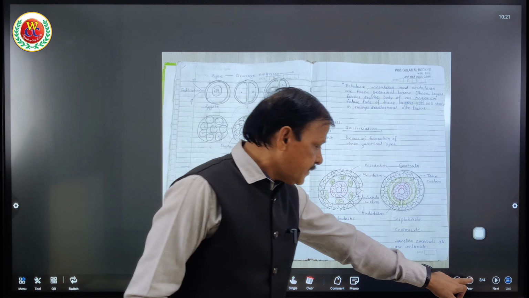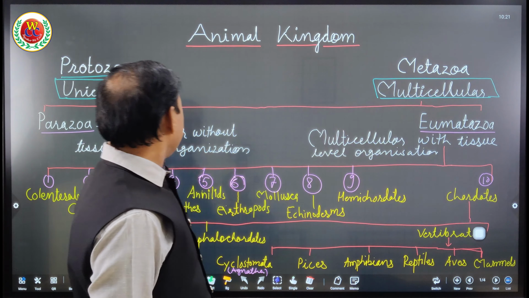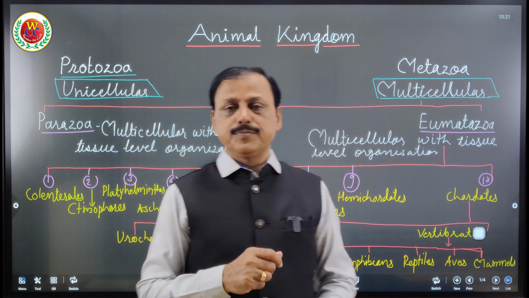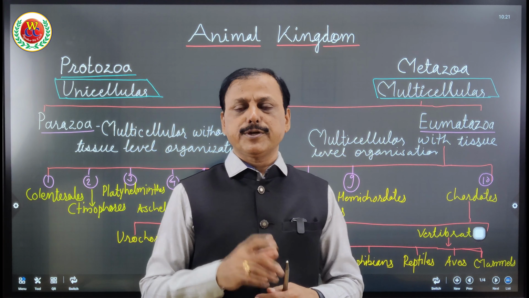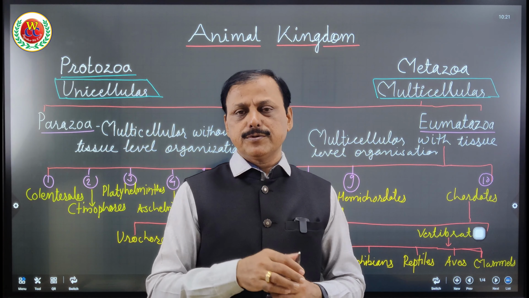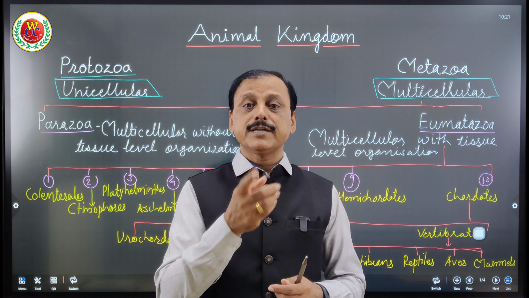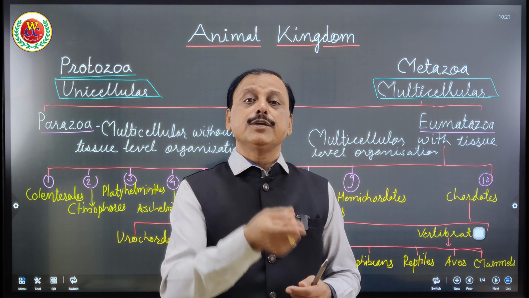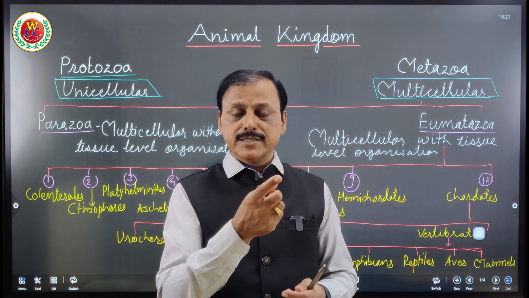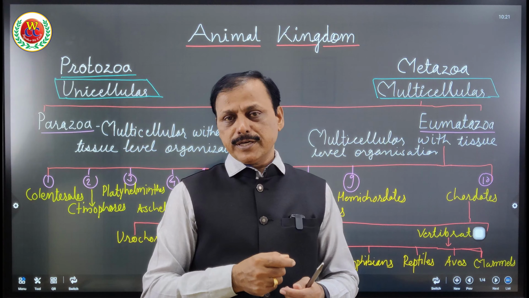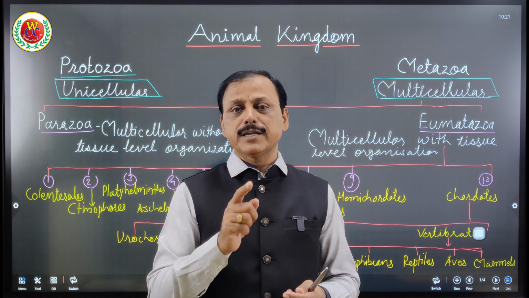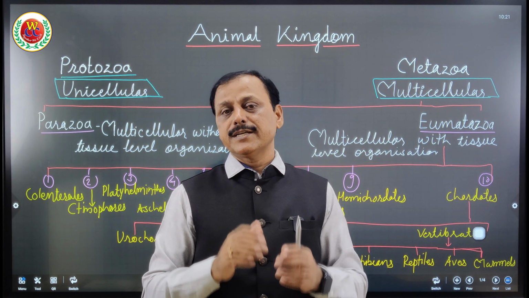That protozoa and parazoa were the beginning of evolution of life on the earth. I hope you know that around 3,500 million years ago, when the first cell began to form, it developed into protocell, coacervate, prokaryote, eukaryote with cellular level organization, eukaryote with tissue level organization, then eukaryote with organ level, organ system level of organization, and so on.